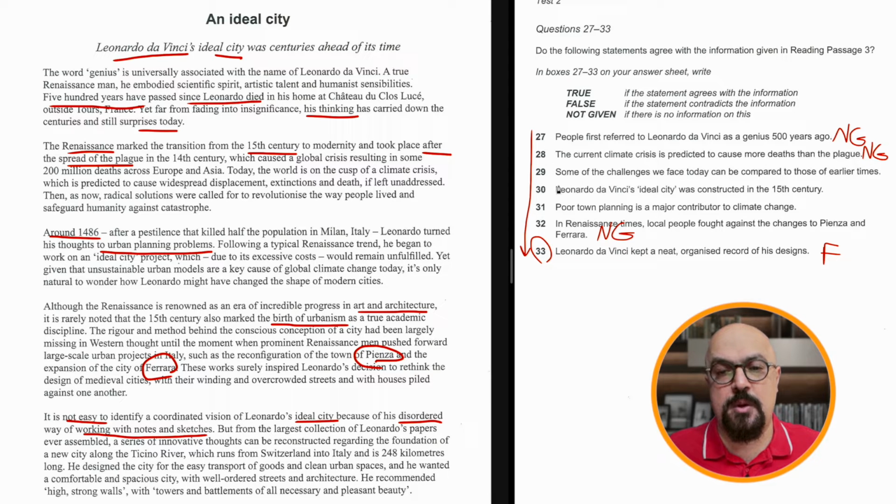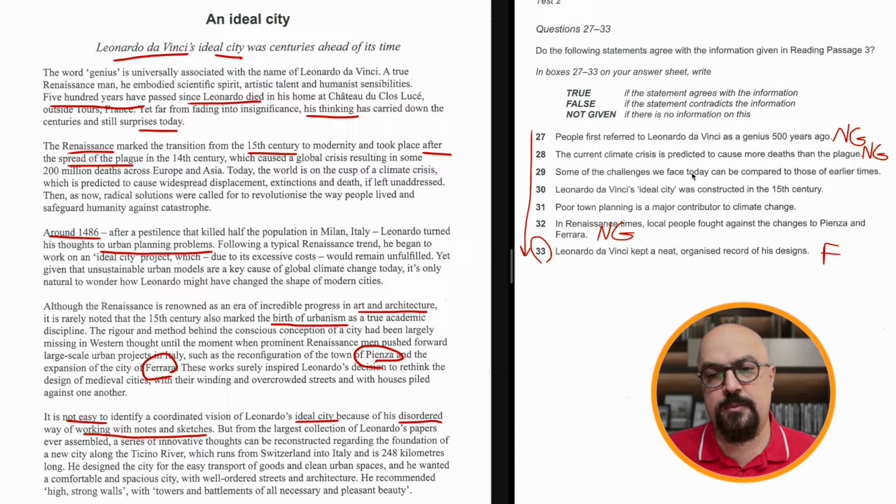Now, should we go on, or do you have any better questions? Well, they're all equally good. So let's just go on in order. Like 29, some of the challenges we face today can be compared to those of earlier times. We have today. And then, as now, radical solutions were called for, to revolutionize the way people lived and safeguard humanity against catastrophe.